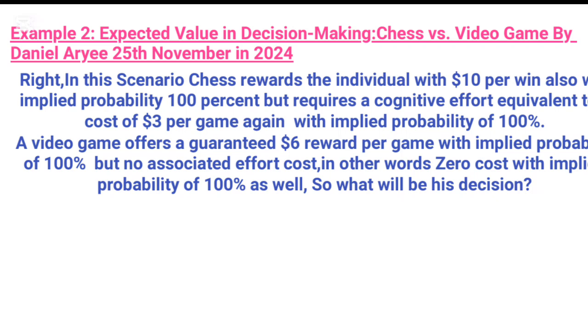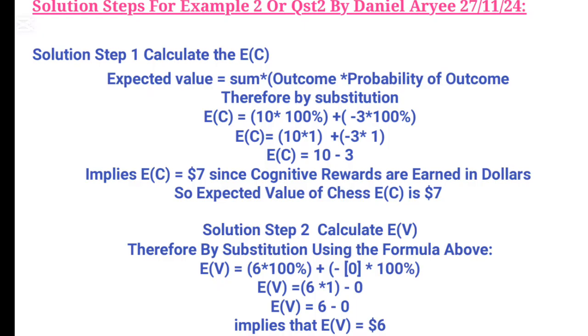Here, again, we need to use the expected value formula to calculate the expected values of both game options. Solution Step 1. Expected value for chess. The formula is given as: expected value equals the sum of outcome multiplied by the probability of outcome.